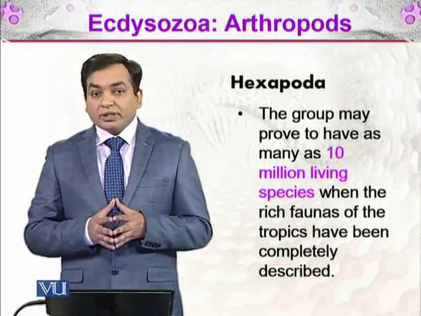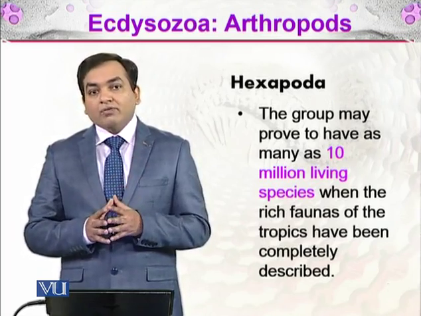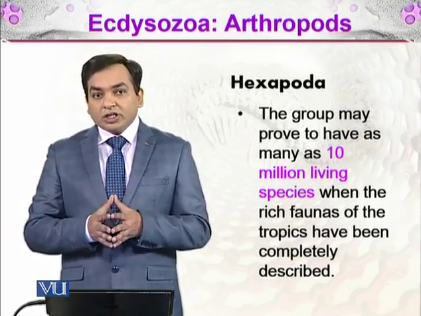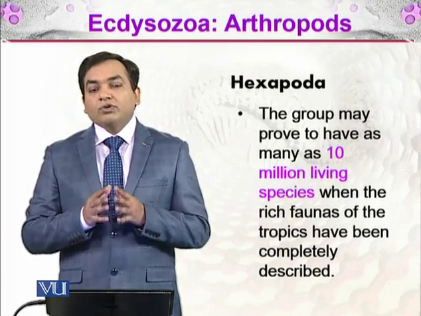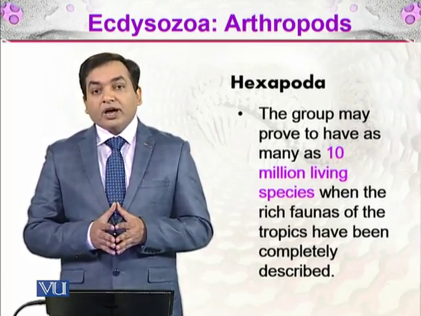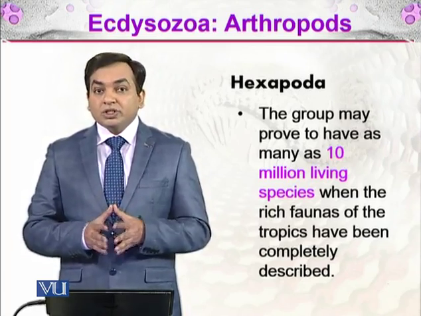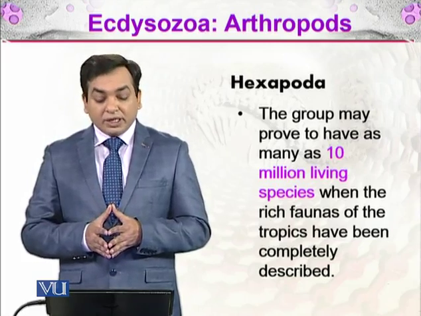So is the case for insects. Insects are more in the tropics. If we completely describe those areas, we have up to 10 million living species for hexapods alone.